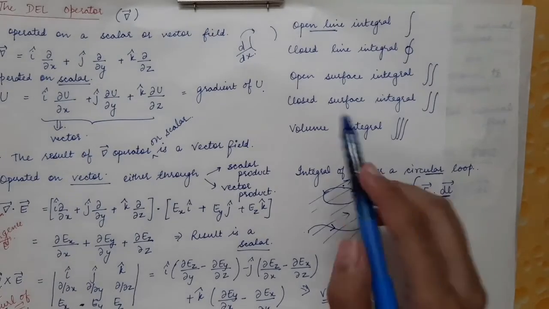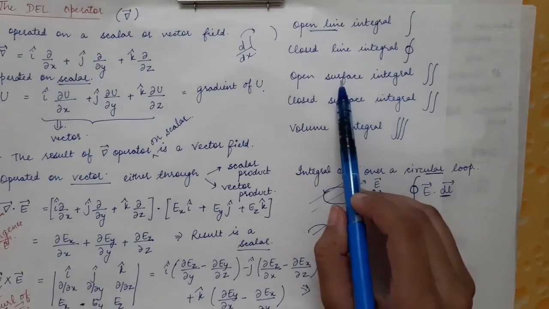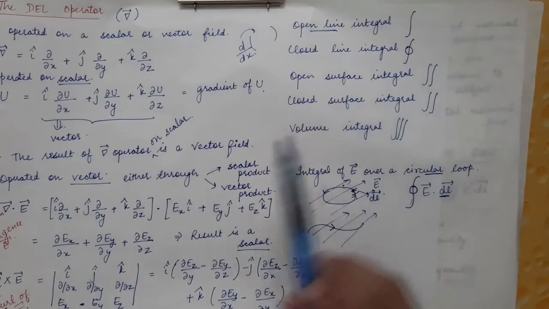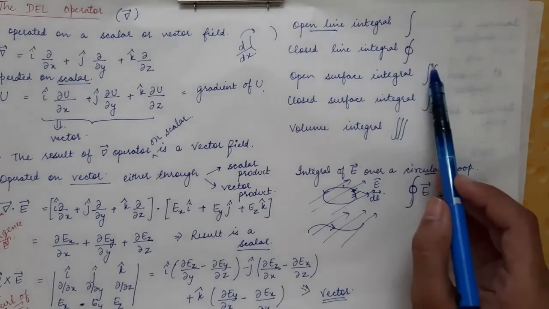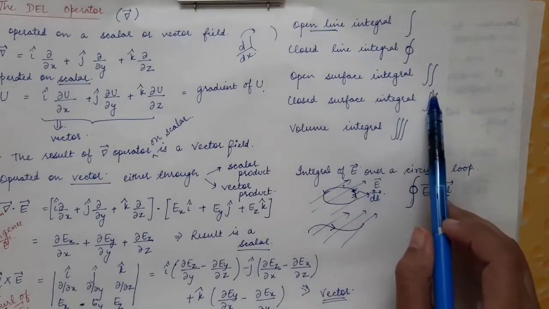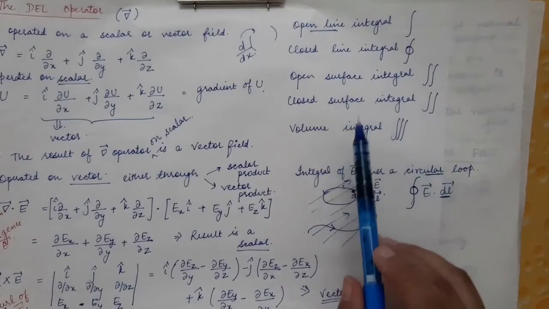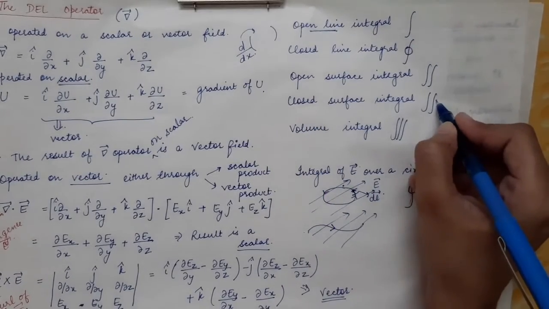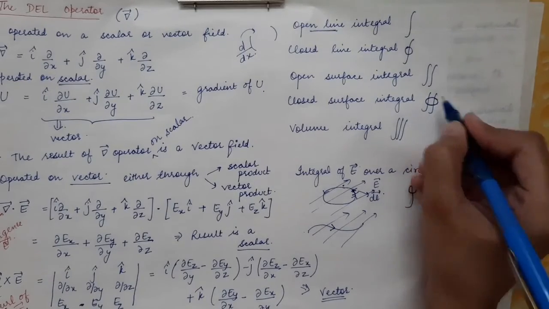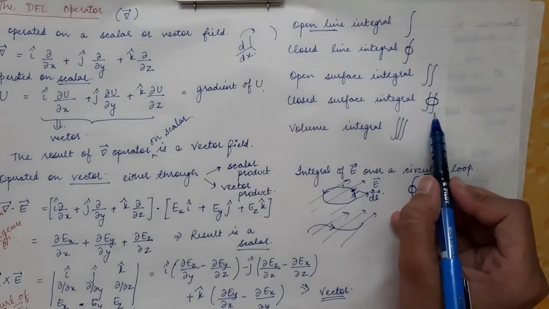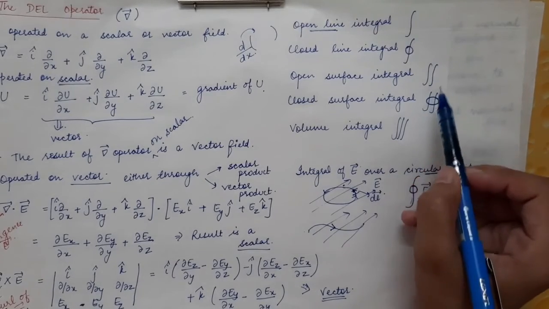Next we have open surface integral. Since we are talking about surface over here, we will write two integral terms, that is, two integrations. In case of closed surface integral also we will write two integrations, but now this is the closed surface integral, therefore we will draw a circle or a loop on both integrals. So this represents the closed surface integral, this represents the open surface integral.